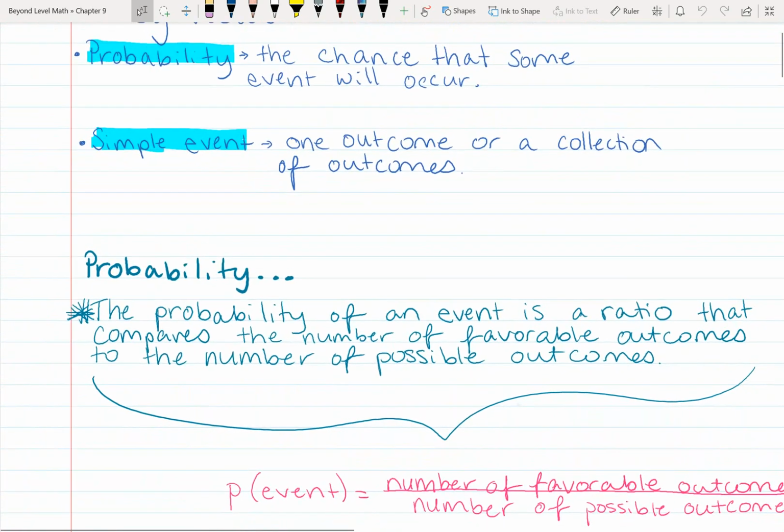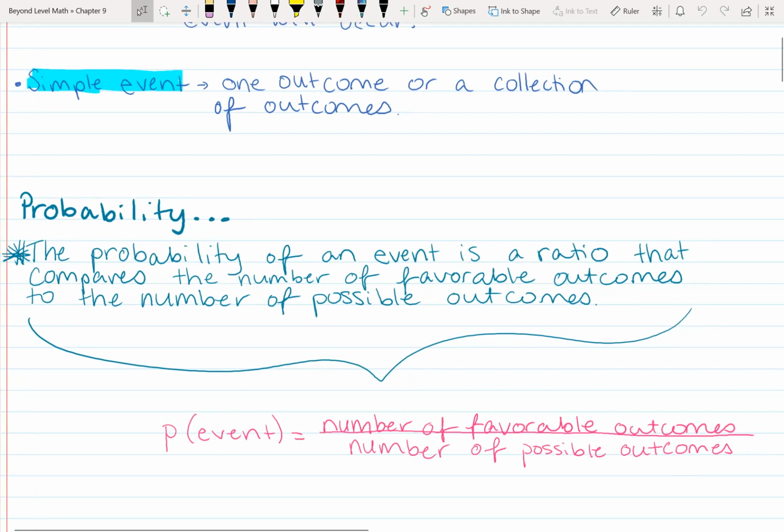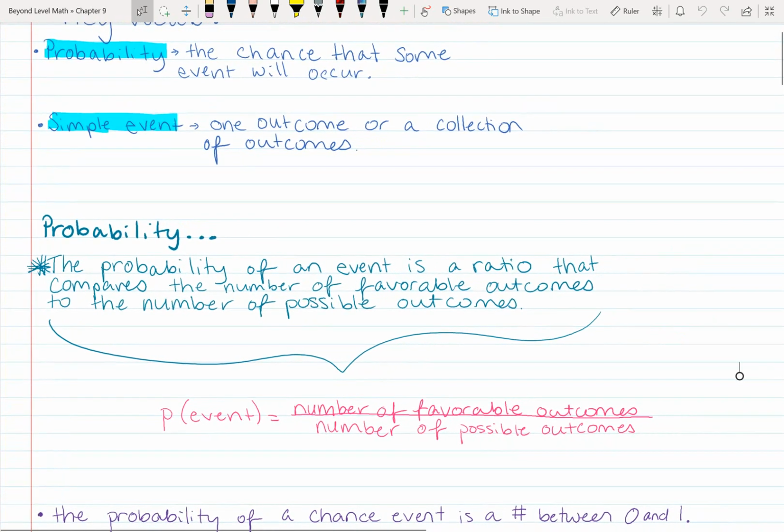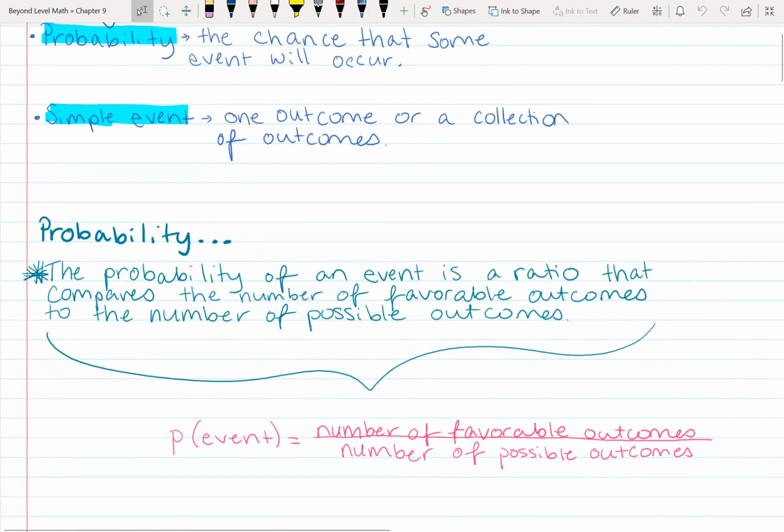So the probability of an event is a ratio that compares the number of favorable outcomes to the number of possible outcomes. So if we're talking about the probability of flipping heads, well, there's only one heads. That's only one side of a coin out of two sides. So the fraction of probability of getting heads would be 1 over 2. 1/2, 50%, 0.50. So that's the fraction, decimal, and percent.